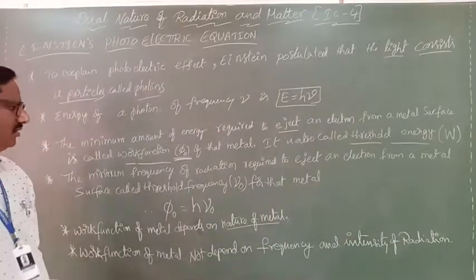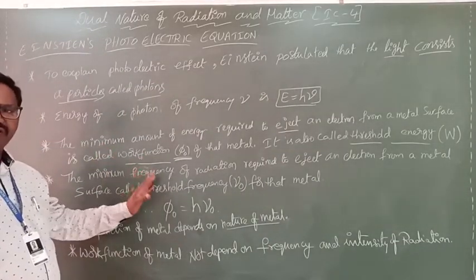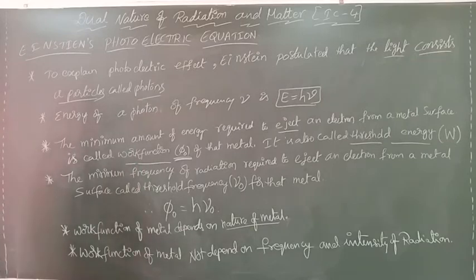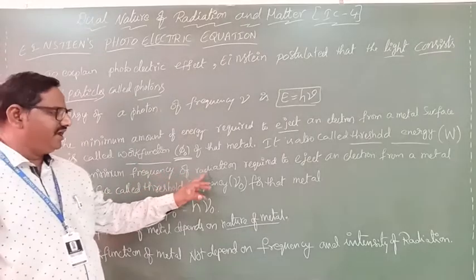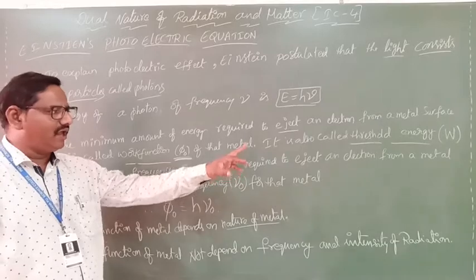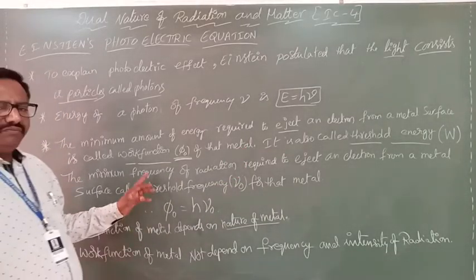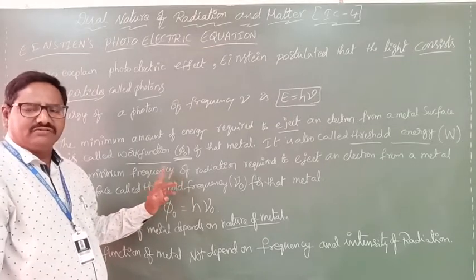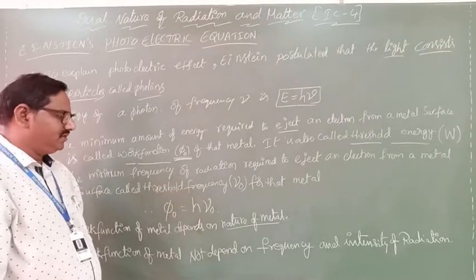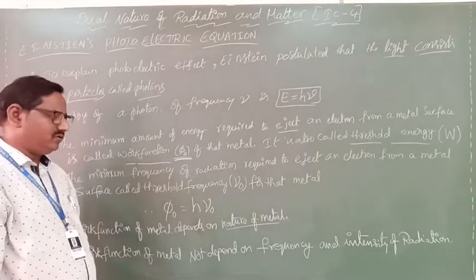Say yes or no? About the threshold frequency there is one more point. The minimum frequency of radiation required to eject an electron from a metal surface is called the threshold frequency. It is represented with nu naught.